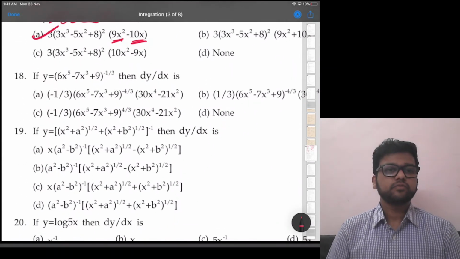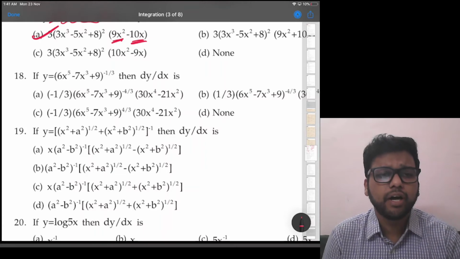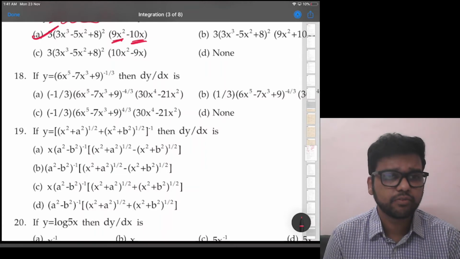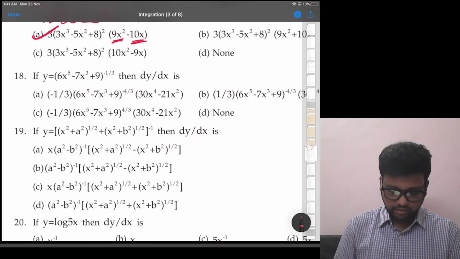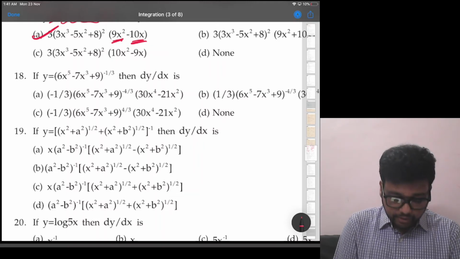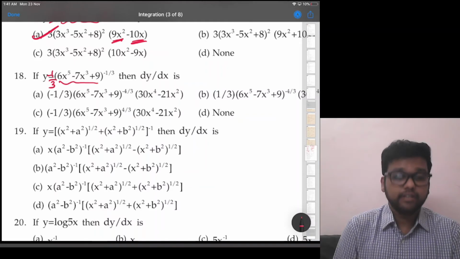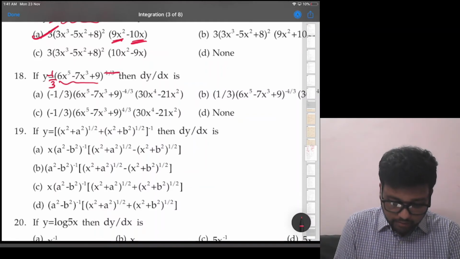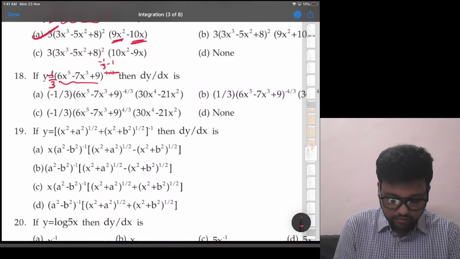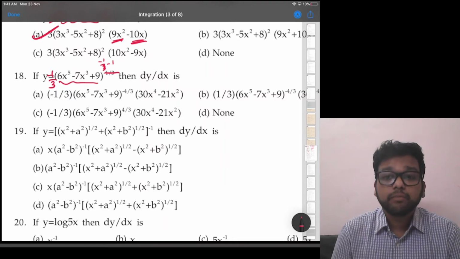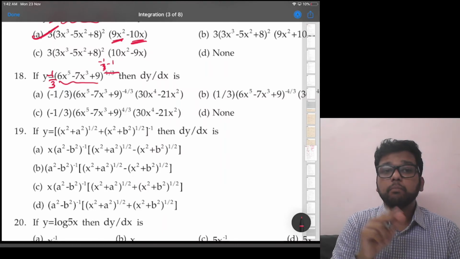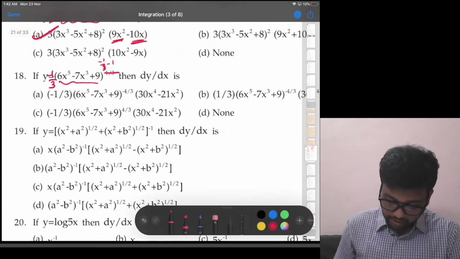18th. If y is equal to that part raised to minus 1 by 3, then dy by dx is what? Again, we can use same thing. If we assume this was x, then it would have been minus 1 by 3 into that bracket raised to minus 1 by 3 minus 1. Minus 1 by 3 minus 1 is minus how much? Minus 1 minus 3, that is minus 2 by 3.